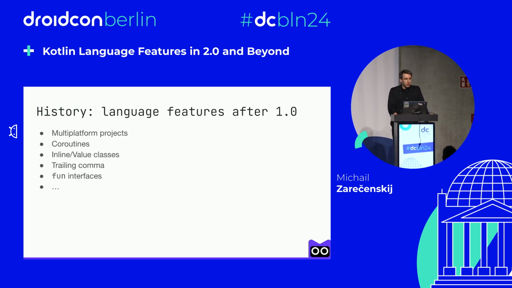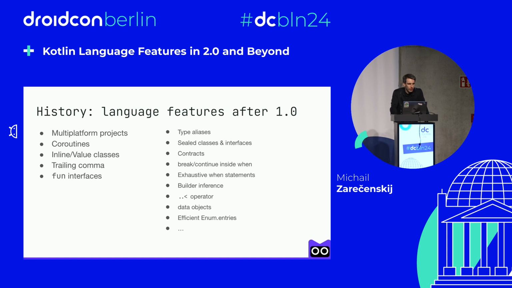And considering language features after 1.0 alone, it's worth mentioning coroutines, functional interfaces, multi-platform projects, type aliases, contracts, and many others. And it might seem like these features have been with Kotlin since day one, but they were actually introduced gradually. And a closer look at the changes reveals such features as trailing commas, range until operator, exhaustive when statements.